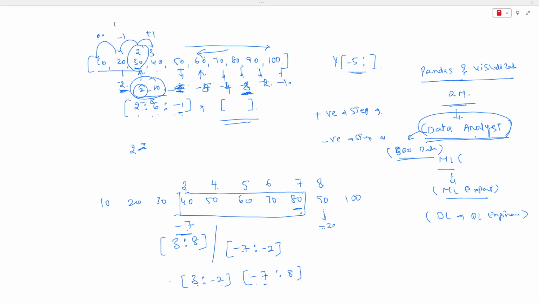Data engineering, data science, and cloud are one category. All of them work with data. Cloud you can also go for, because almost all business applications are moving to the cloud.